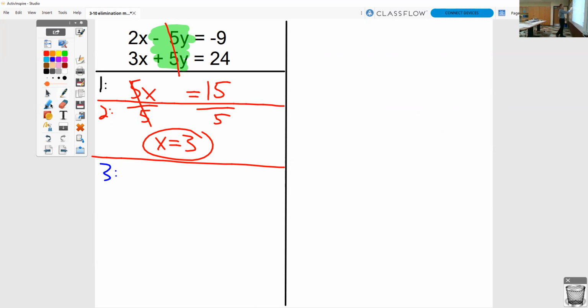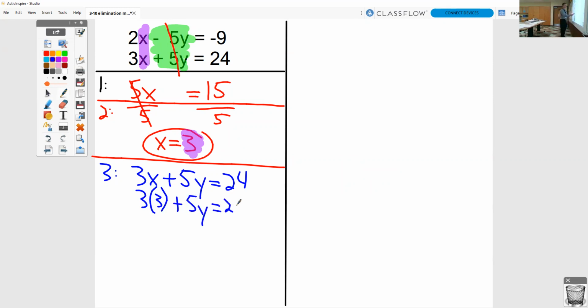The next step says to take that answer of 3 and sub it in for x. So you're going to sub it into here or here. Always make sure that you're subbing it into the right letter. You have your choice. Does the top equation look easier or does the bottom? To me, the top equation looks harder because you have a negative sign and a minus sign. So I'm going to sub it into the bottom equation. So instead of 3 times x, I'm going to take my answer of 3 and sub it in. 3 times 3 plus 5y equals 24.